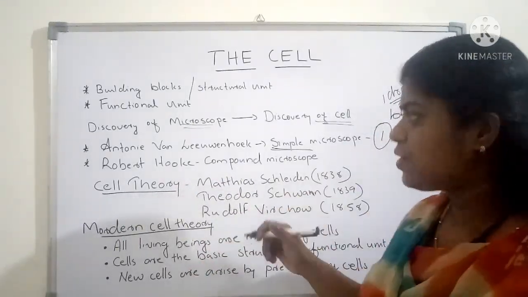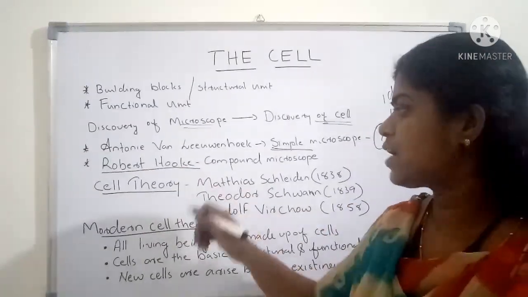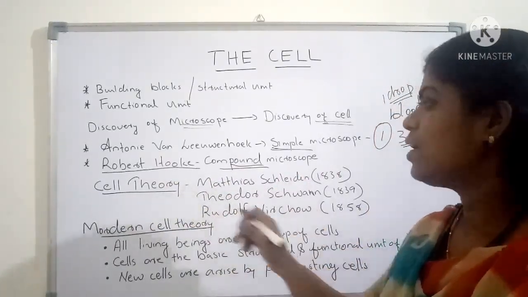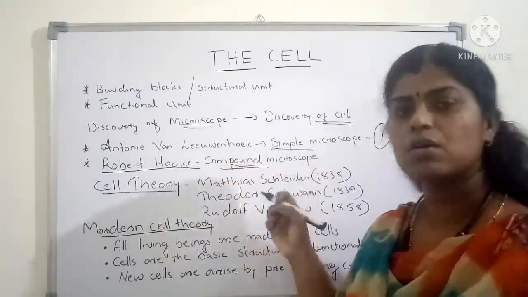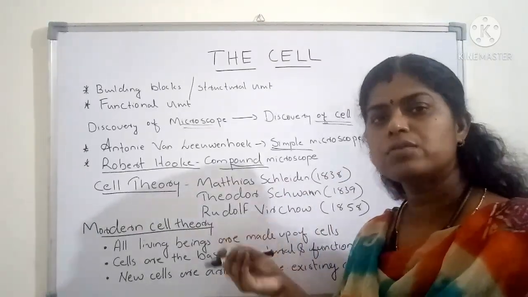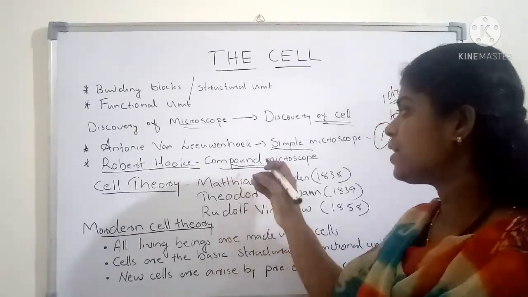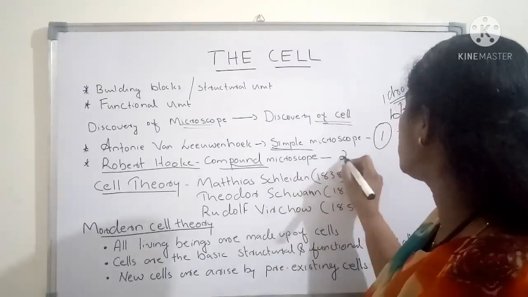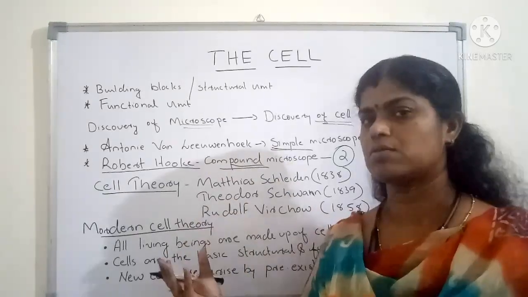After that, the man whose name is Robert Hooke, a scientist, discovered the compound microscope. The microscope that we are using in our laboratory is a compound microscope, and it has two lenses inside. That's why we are calling it a compound microscope.